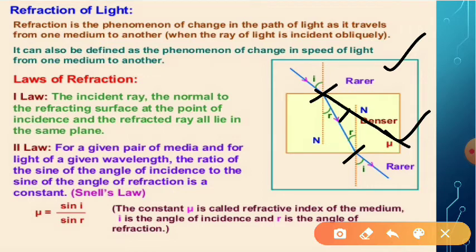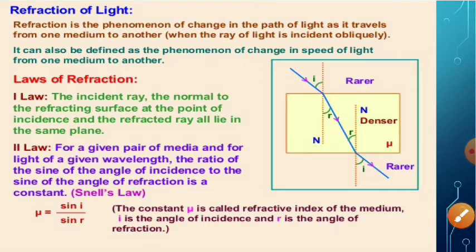Again you can see here, when a ray of light passes from denser medium to rarer medium, it bends away from the normal. So this is the angle through which it has bent. So when a ray of light passes from denser medium to rarer medium, it bends away from the normal.